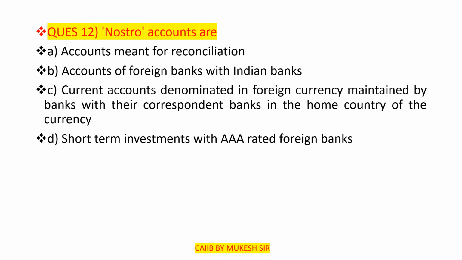Fourth one is short-term investments with triple A rated foreign banks. So what is the correct answer? Option C is the correct answer. That is current accounts denominated in the foreign currency maintained by the banks with their correspondent banks in the home country of the currency.